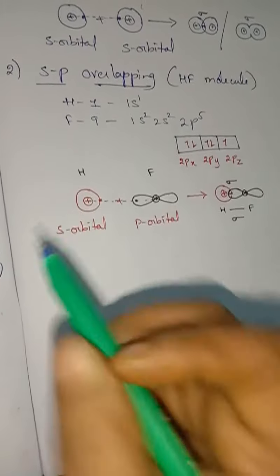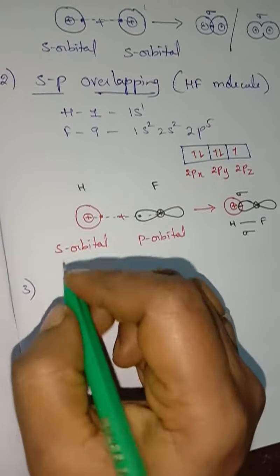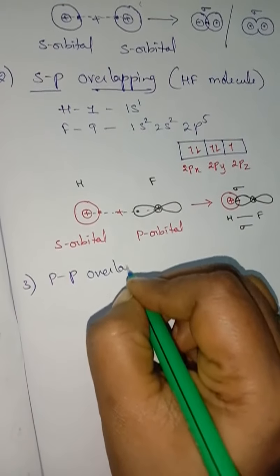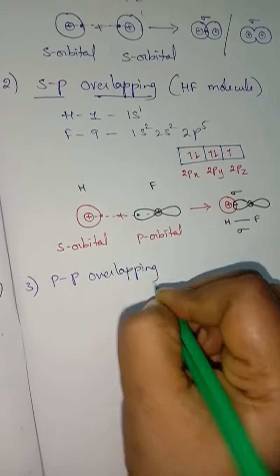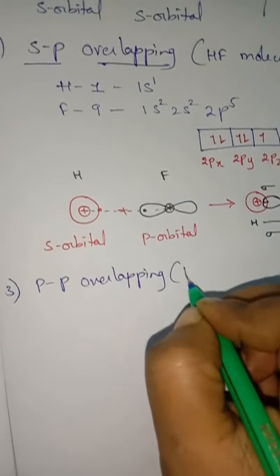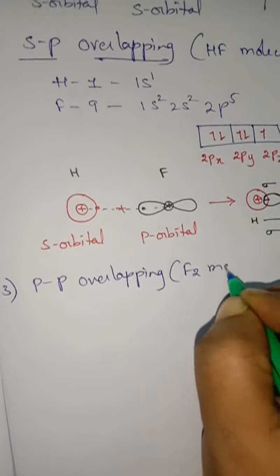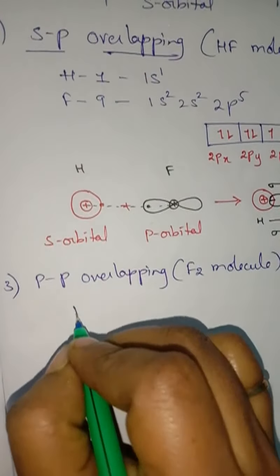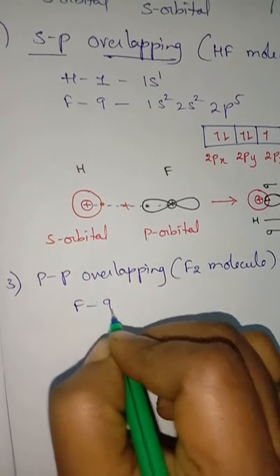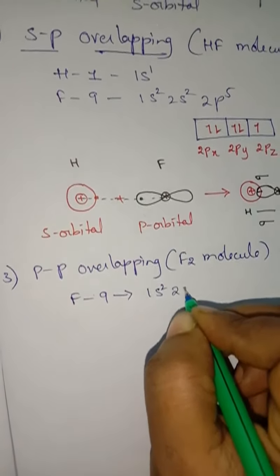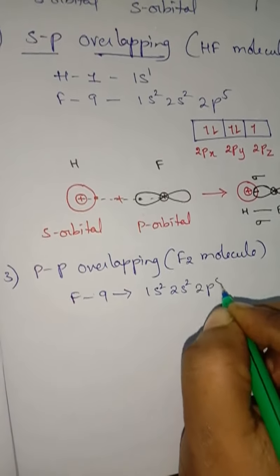And the next one, pp overlapping. So look here, in pp overlapping I am taking the example of the F2 molecule. So we know that the fluorine atomic number is 9, electronic configuration is 1s2, 2s2, 2p5.